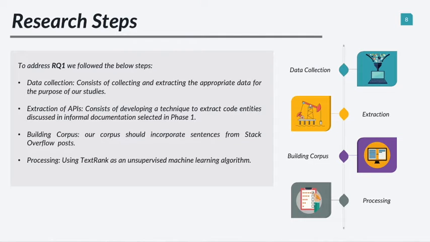To address our first research question, there are 4 parts. First, we need to do data collection. We need to make a data set from an unofficial source like Stack Overflow in our case, and then we need to extract the APIs from each post. After that, we need to build a corpus to use it for generating summaries, and the last step is to use a machine learning algorithm to generate summaries.